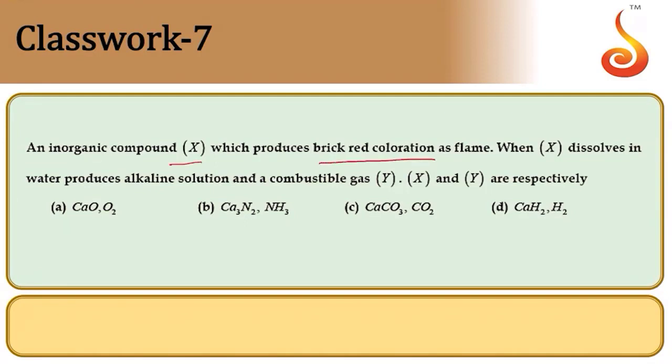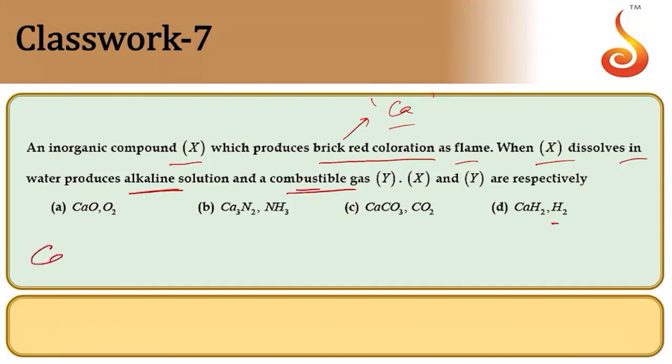An inorganic compound X produces brick red coloration in a flame. When X dissolves in water, it produces an alkaline solution and also gives a combustible gas. Now here the inorganic compound is giving brick red coloration. Brick red is the property of calcium, so it should be a calcium compound. And then it is giving a combustible gas.